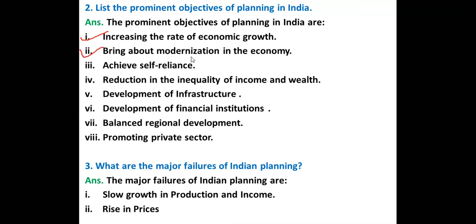Second is bring about modernization in the economy. Modernization is a very important factor, so we have to make the economy modern, means some new technologies will come in. Third point, achieve self-reliance. Fourth is reduction in the inequality of income and wealth, means everyone should get proper rights and proper income. Fifth point is development of infrastructure. Sixth is development of financial institutions. Seventh is balanced regional development, and the eighth is promoting the private sector.